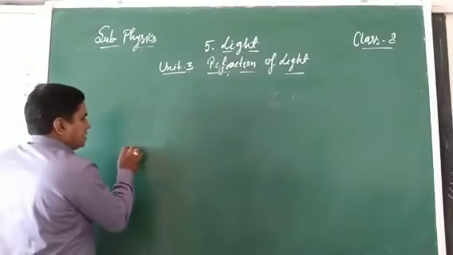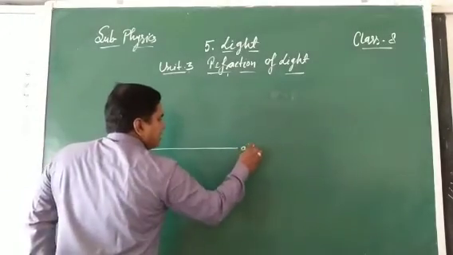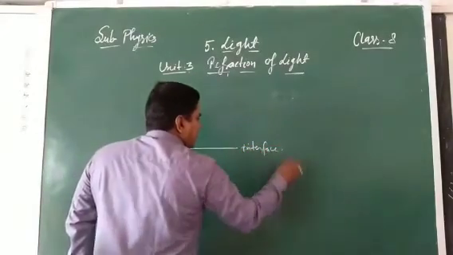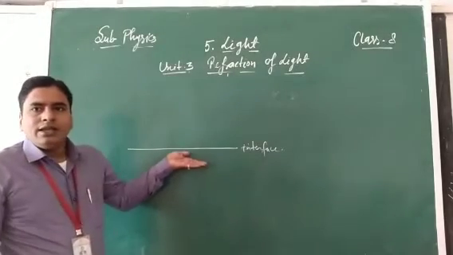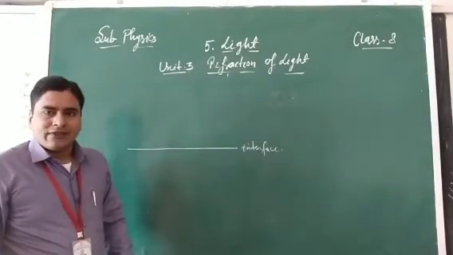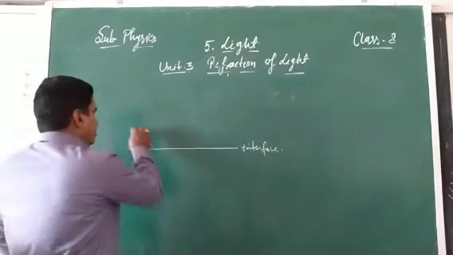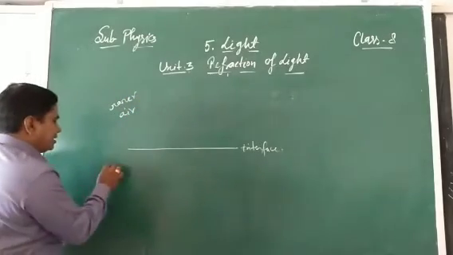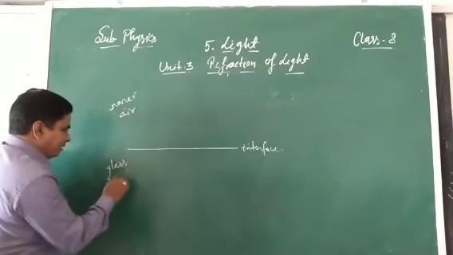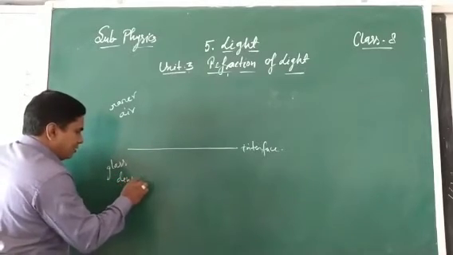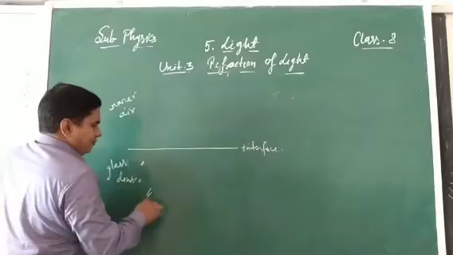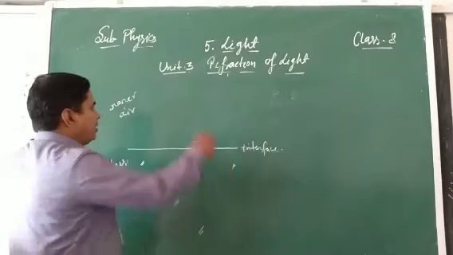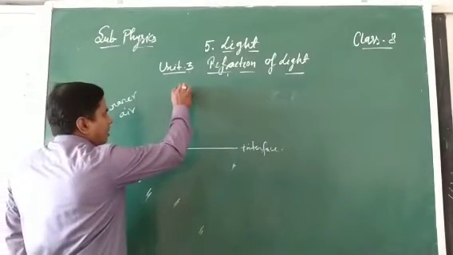Suppose this is the air-glass interface, or you can say this is the refracting surface where refraction takes place. This is the air medium, the rarer medium, and this is the glass, the denser medium. And this is the normal.